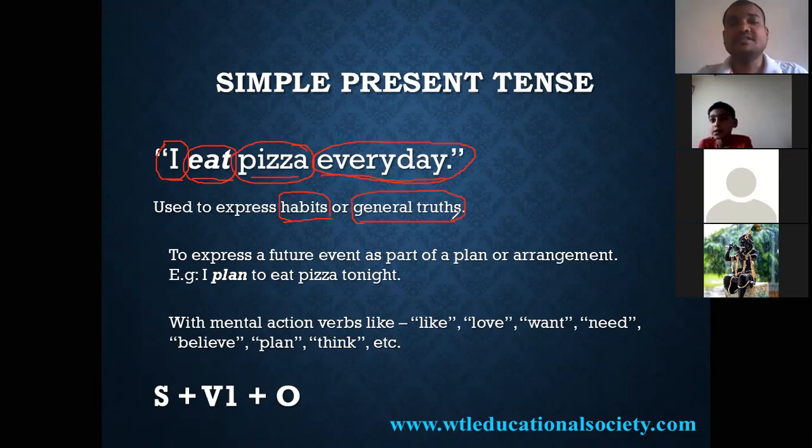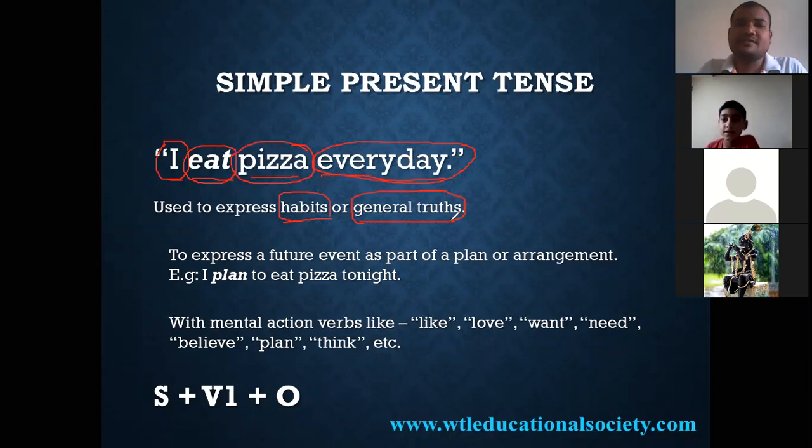Next, general truths. A general truth means it should be a truth. The sun rises in the east. The earth revolves around the sun. The planets move around the sun. Very good.